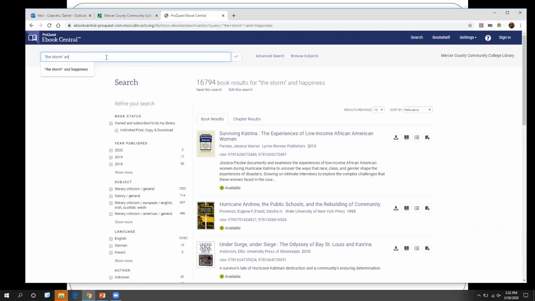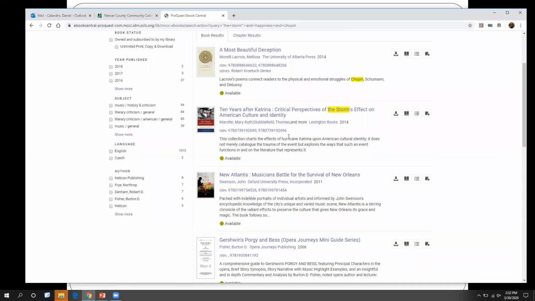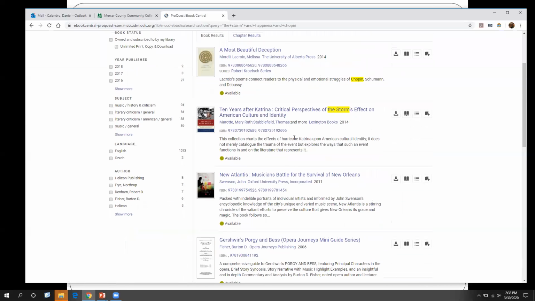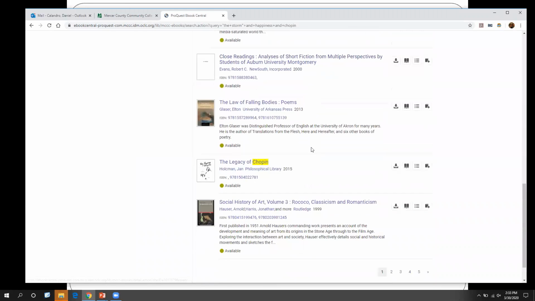We're going to add in our author's last name. We're going to put in Chopin's last name, and we'll do a search, and hopefully that narrows it down. So there, 1,000, but again, we're still getting other books that may not be exactly what we are looking for. But the point is, just like in the databases, you see it's actually found our keyword terms in these books here. So again, whatever you're interested in, you can go and you can search for it.